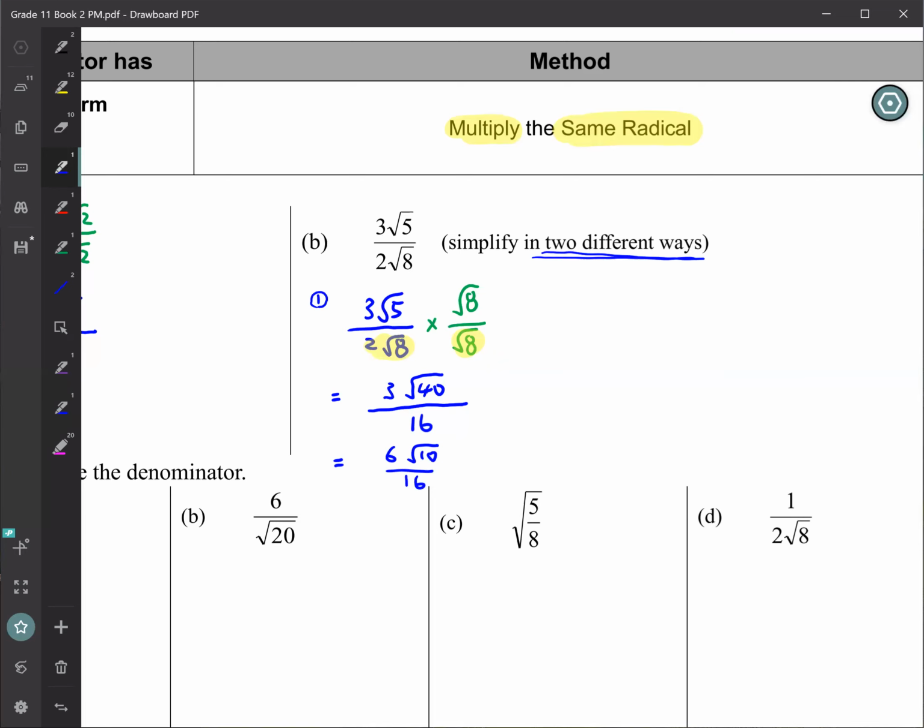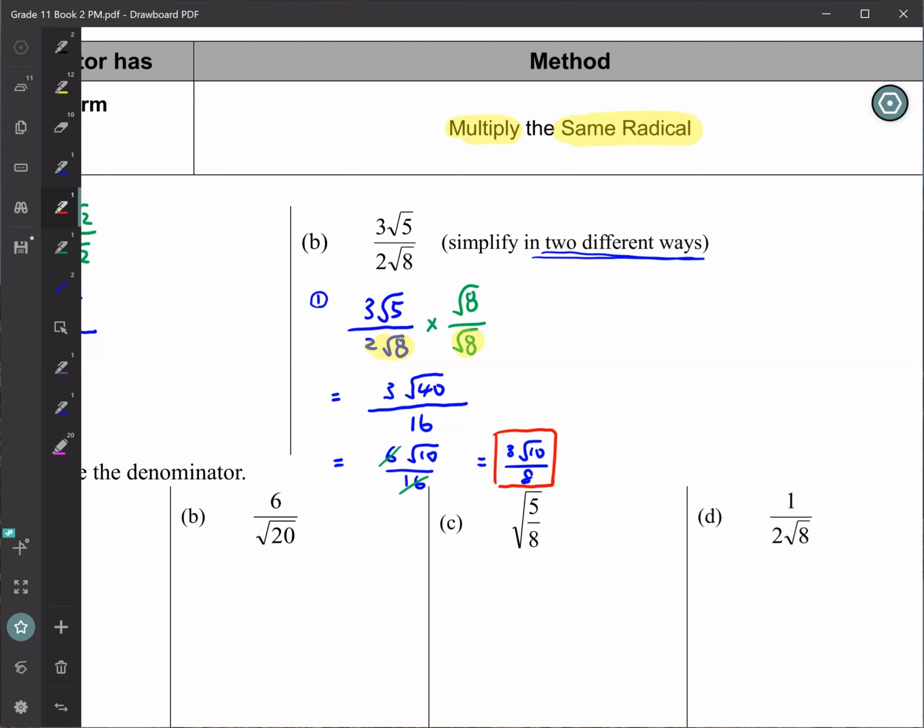Is it done? Can you simplify the 16? That's right. Outside with outside, so it becomes 6 square root 10, still 6 over 16. Outside number with outside number, they can simplify each other. 3 and 8. So they are reducing. The denominator doesn't have a square root anymore, right? So you just reduce the fraction, 3 root 10 over 8. So this is your answer.